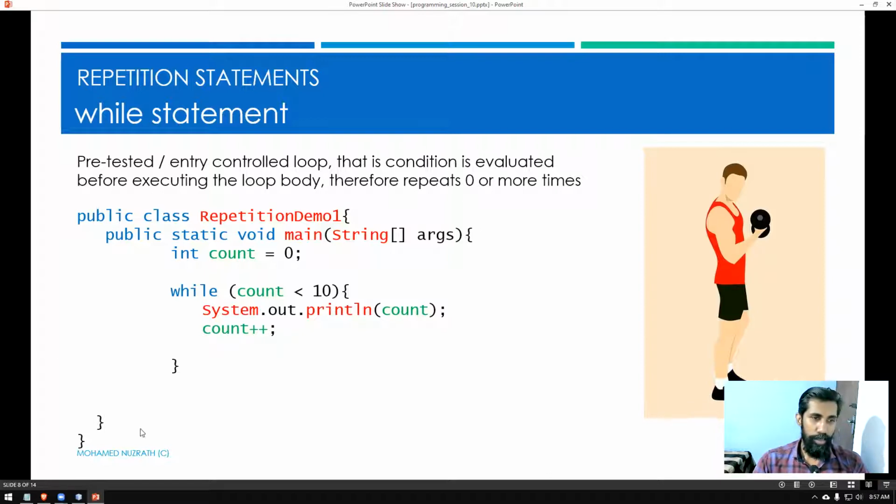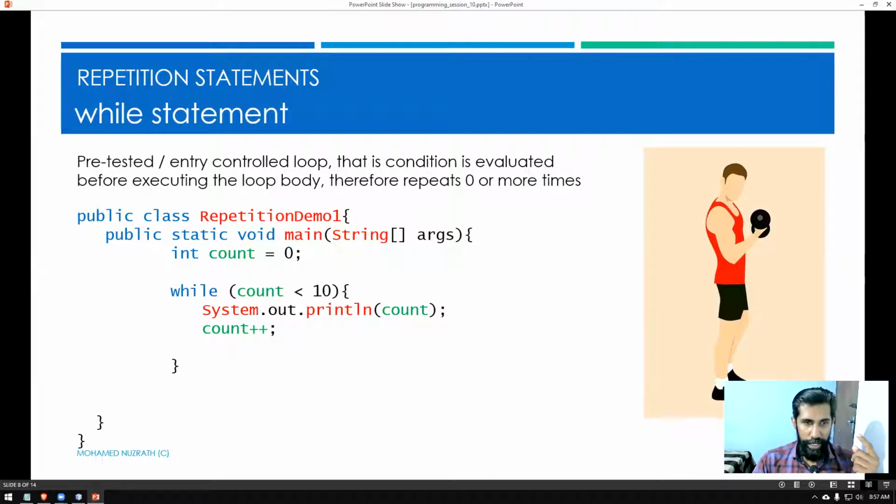Then this will go back to the starting point, because this is a loop, a repetition statement. It needs to get repeated, done again. So now we are coming for the second time. The count value has changed. Earlier it was 0, now the value is 1.